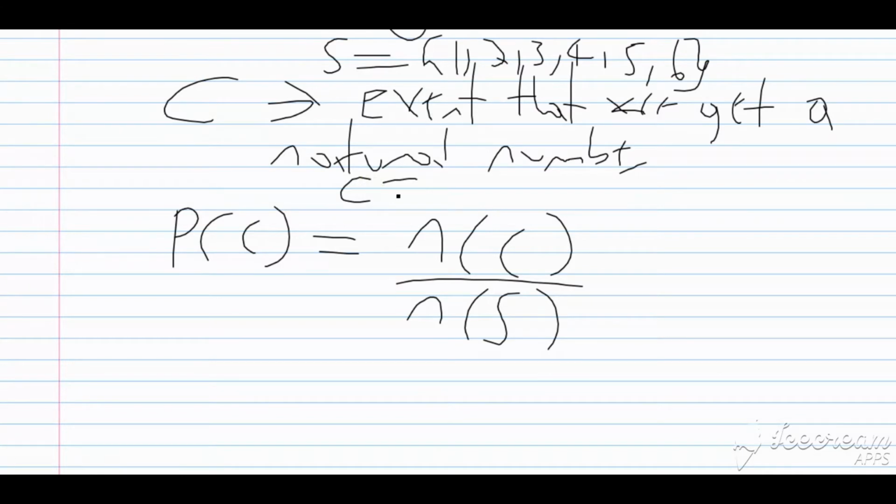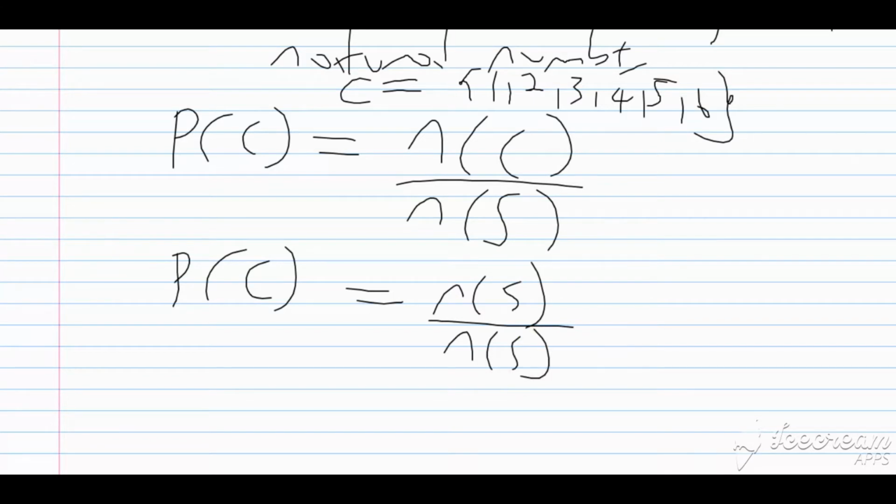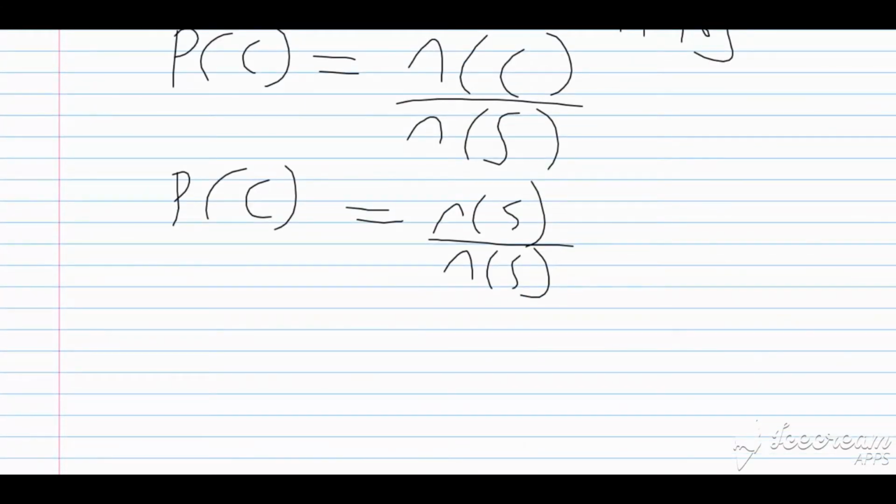Now, what will C be? C will be equal to {1, 2, 3, 4, 5, 6}. So my set C is actually equivalent to my sample space. So I could even go ahead and say the probability of C is equal to the number of elements in my sample space over the number of elements in my sample space. So this would give me 6 out of 6, which is equal to 1.